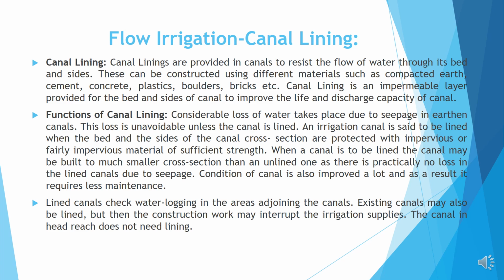This loss is unavoidable unless the canal is lined. An irrigation canal is said to be lined when the bed and the sides of the canal cross-section are protected with impervious or fairly impervious material of sufficient strength. Lined canals check waterlogging in the areas adjoining the canals. The canal in the headreach does not need lining.